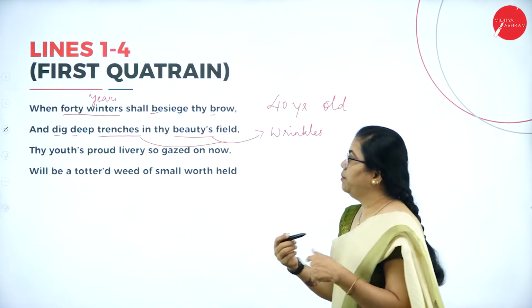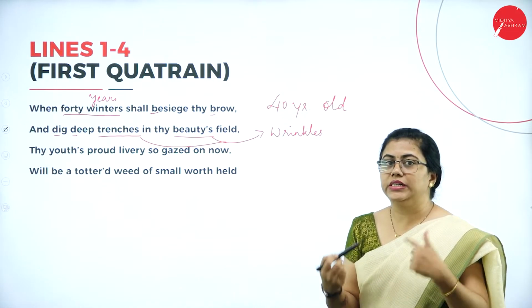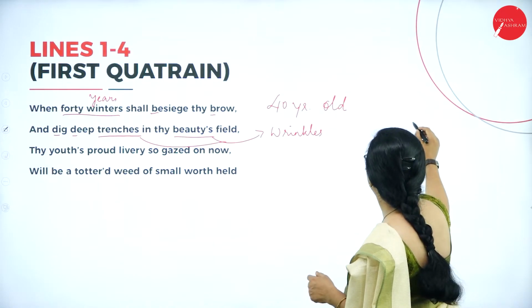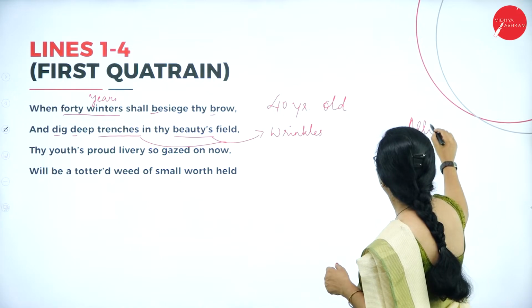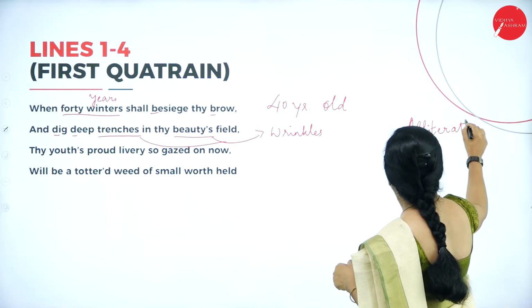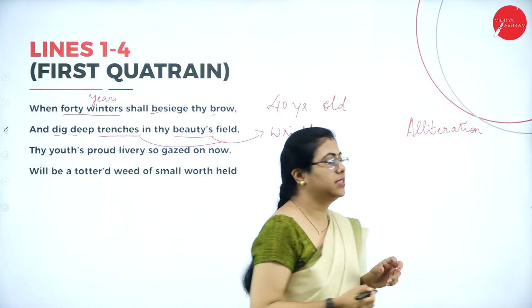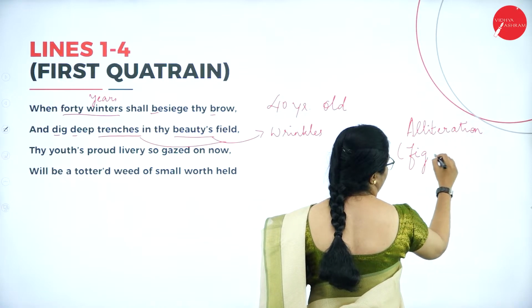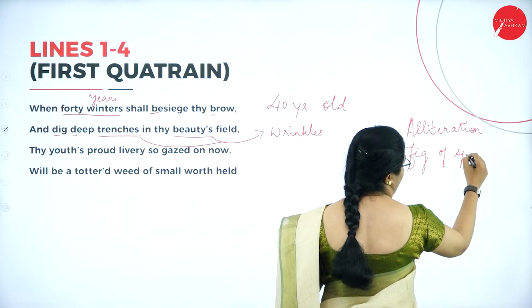Like this there is a repetition, and that figure of speech is called alliteration. Alliteration actually means repetition of sound. It is a figure of speech, not parts of speech.